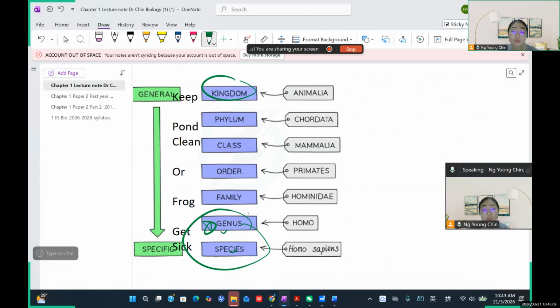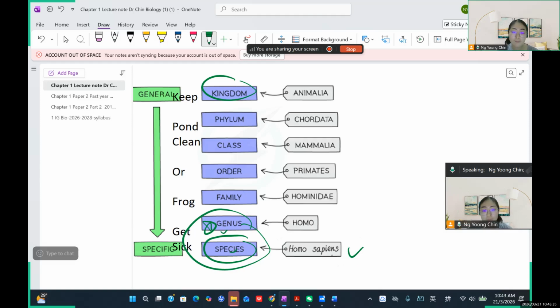But I just want to show you how they group and become narrower and narrower until they become species. Because only the species can interbreed with each other to produce fertile offspring. This is the most important thing. So that's why species is very important. You want to ensure the species can interbreed to produce fertile offspring, which can have their next generations.